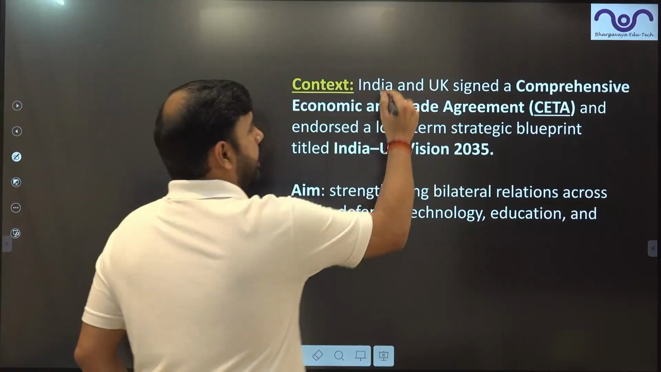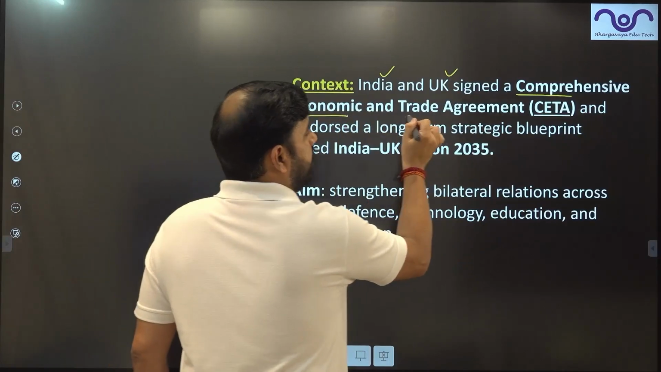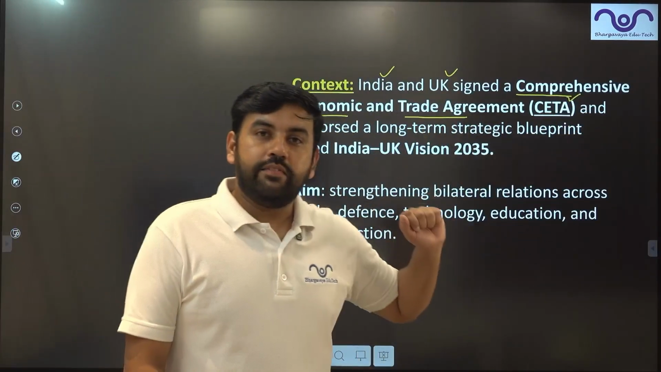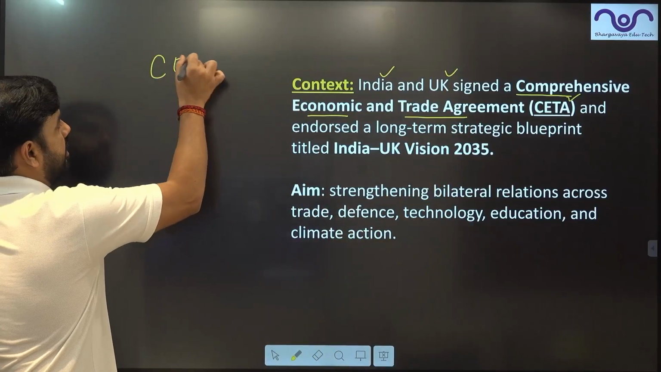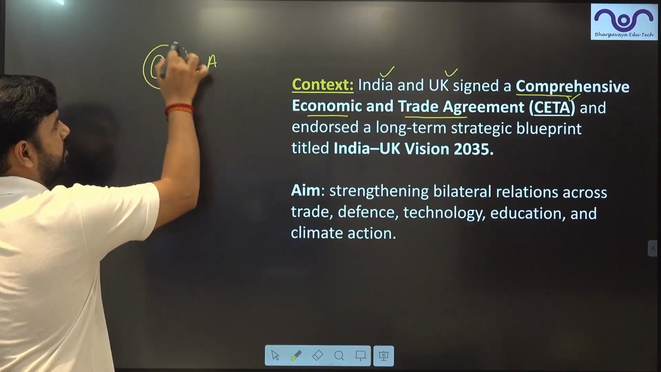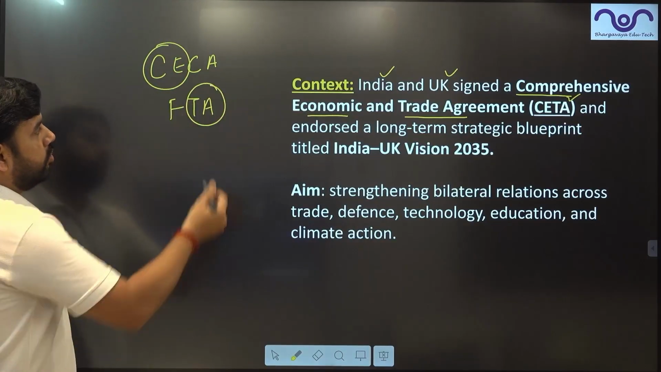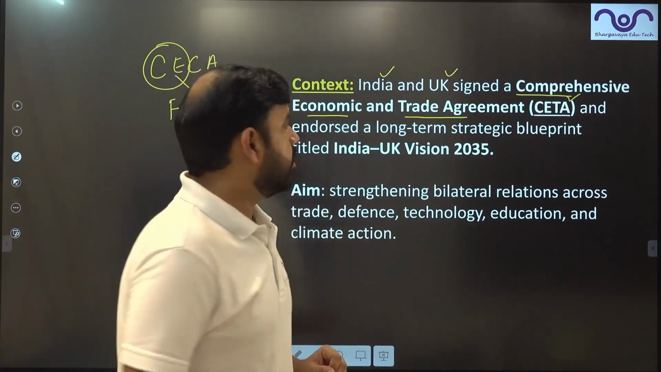The deal says that India and UK have signed a Comprehensive Economic and Trade Agreement, CETA. Now you can see it. What have they taken? From CECA, they have taken CE. From FTA, they have taken TA. So together they have taken the features of both. That's why it is known as CETA.